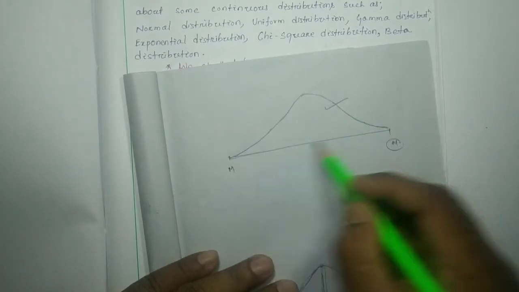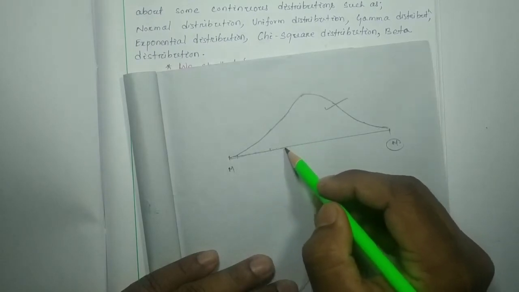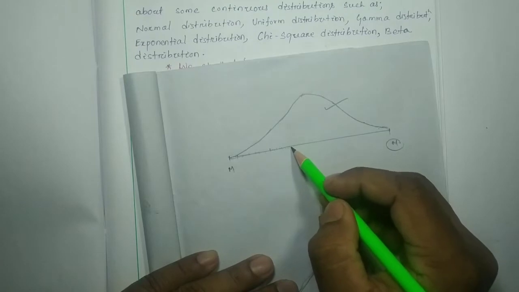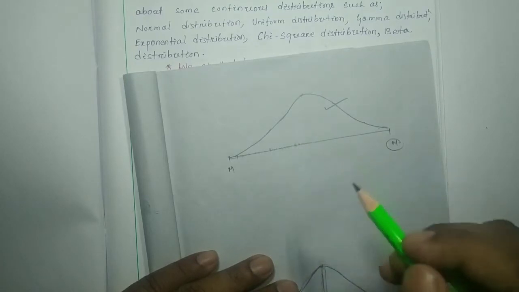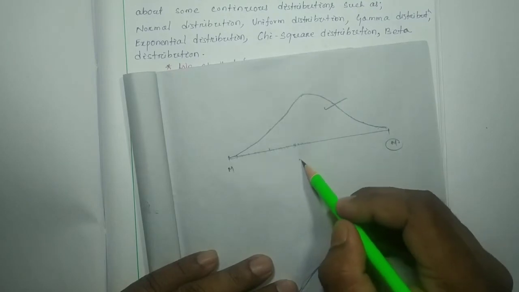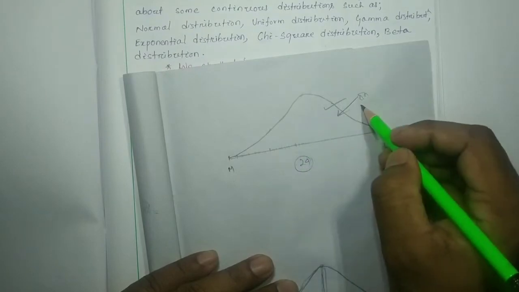Along this axis we consider the time. Either you consider each and every minute, or each and every second. So throughout the 24 hours the distribution of the energy level will be like this.